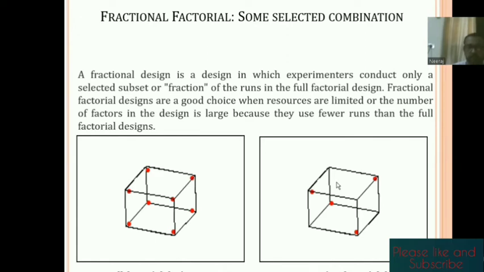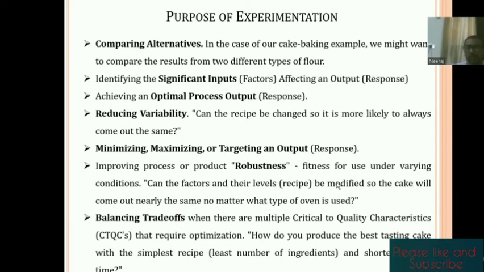So these are, we can say, the fractional factorial design. So what will be our purpose of experimentation? The purpose of experimentation is basically to compare our alternatives. In that cake baking example, if we have two different types of flour, out of those four, every time we have to observe our response and find out what is the most significant thing, either the flour or the temperature.